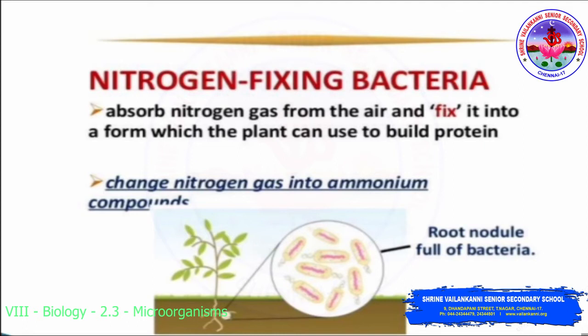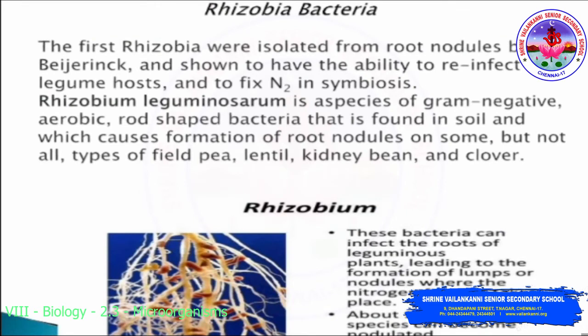So here you can see the root nodule, it is full of bacteria. The root nodule of a leguminous plant. So here we can see the rhizobia bacteria. The first rhizobia were isolated from the root nodule by M. Beijerinck and shown to have the ability to reinfect the legume host and to fix nitrogen in symbiosis.